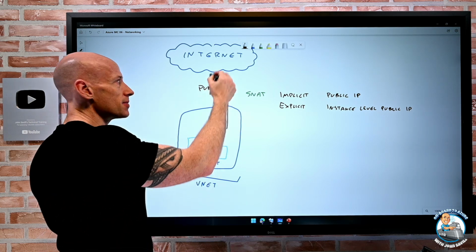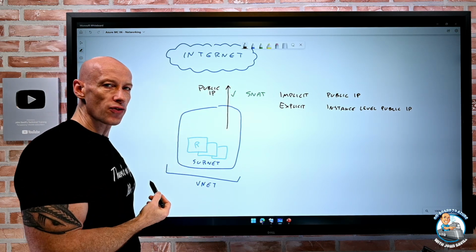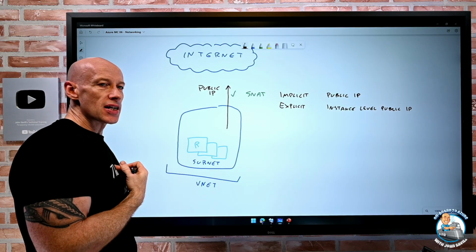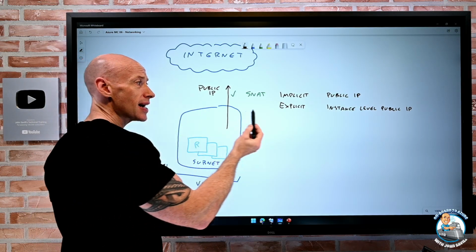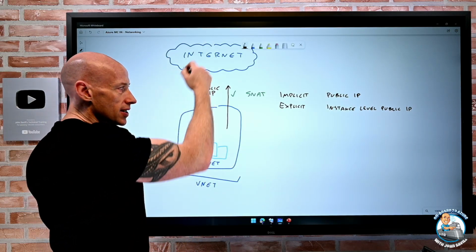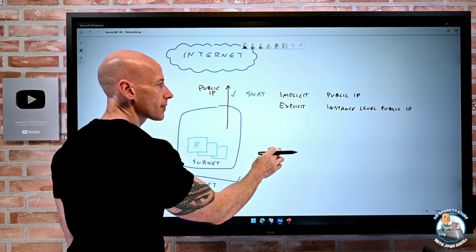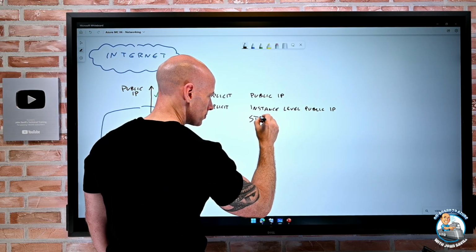When a response comes into this public IP, it will just send it to the NIC of the virtual machine. The VM doesn't know it has that public IP. But if I have an instance-level public IP, I'll use that to do my outbound internet. Another option is I'm using a standard load balancer.